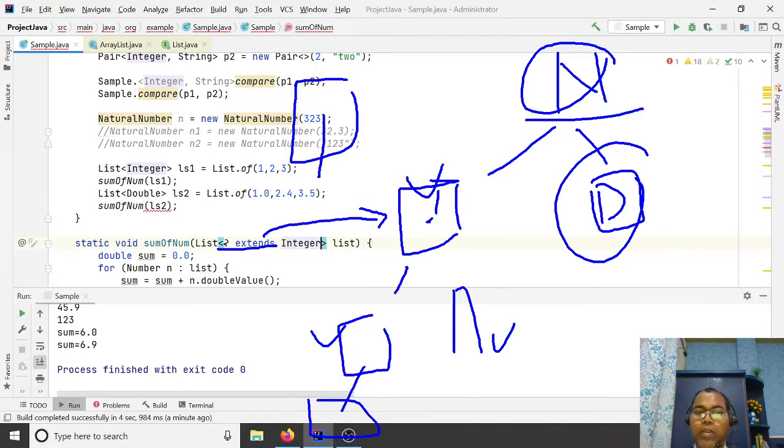So this is generics for a specific purpose. Only the integer class or all its subclasses are allowed here. This is where we specify the upper wildcard.